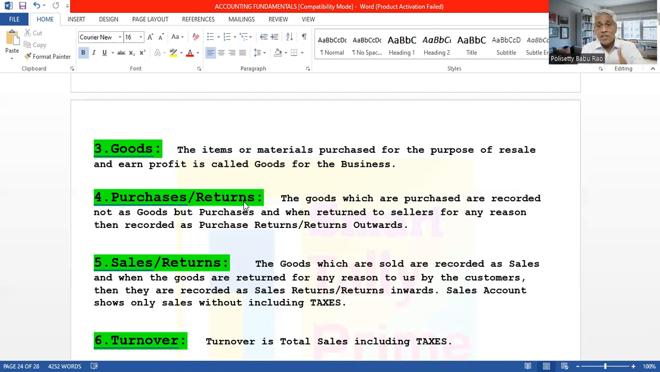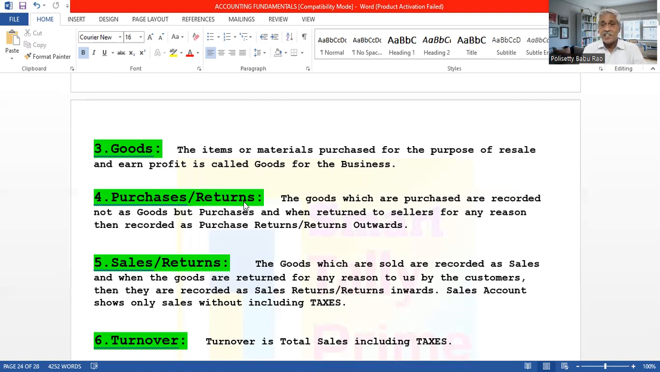Similarly, when the goods are purchased, we may return them. We are purchasing goods from the sellers, so we can return them due to some reason, whether the quality is not good or the quantity is more or less. In such a case, we return the goods to him, to the creditors. Then they are called purchase returns. Goods purchased are returned back to the suppliers. They are called purchase returns.